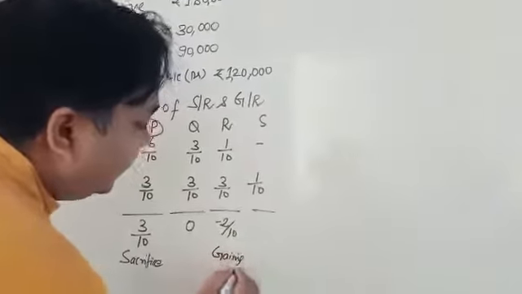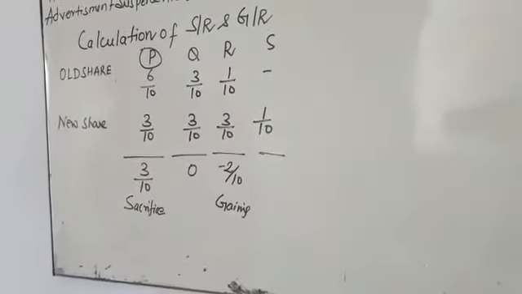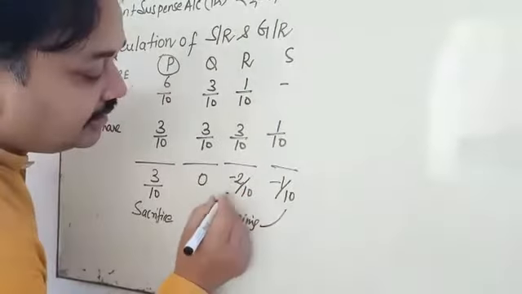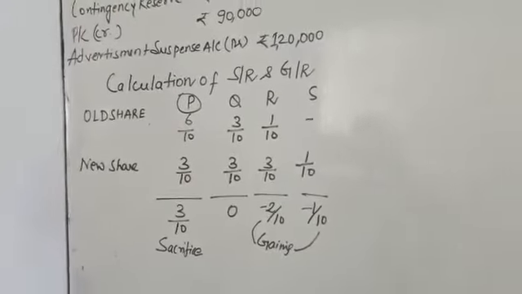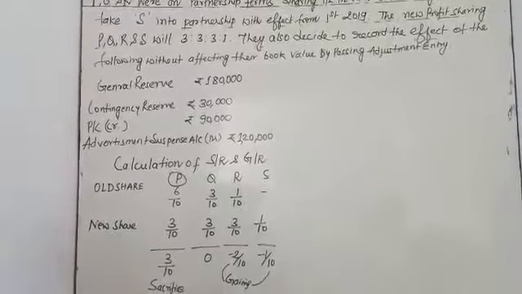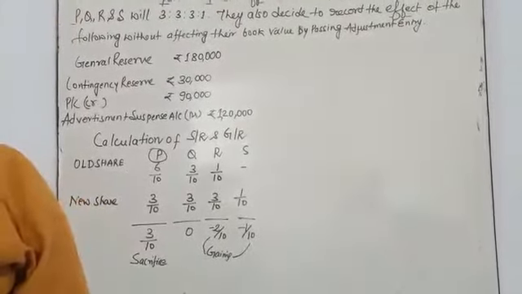What about S? 0 minus 1, minus 1/10. Both are gaining partners. My dear students, the gaining partners' capital accounts are debited to the sacrificing partner.